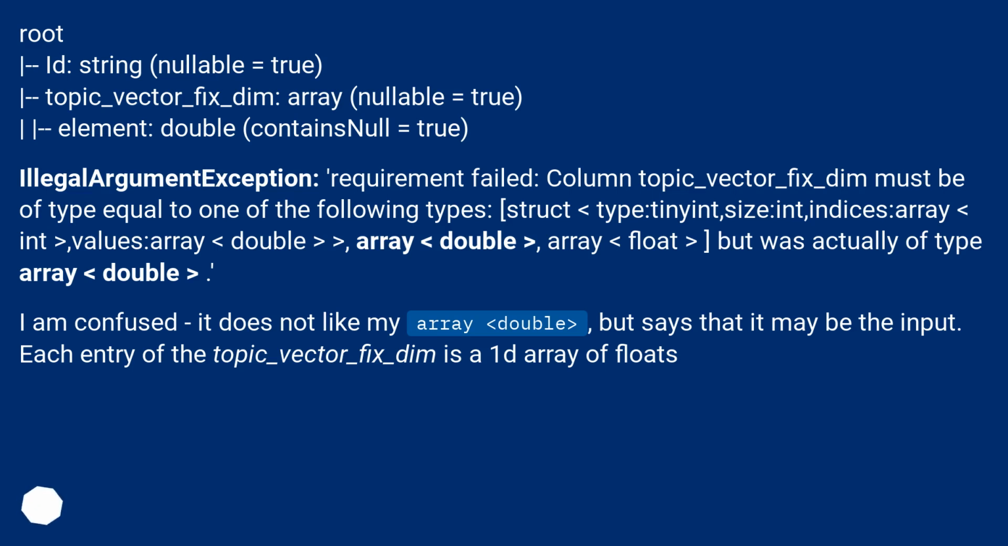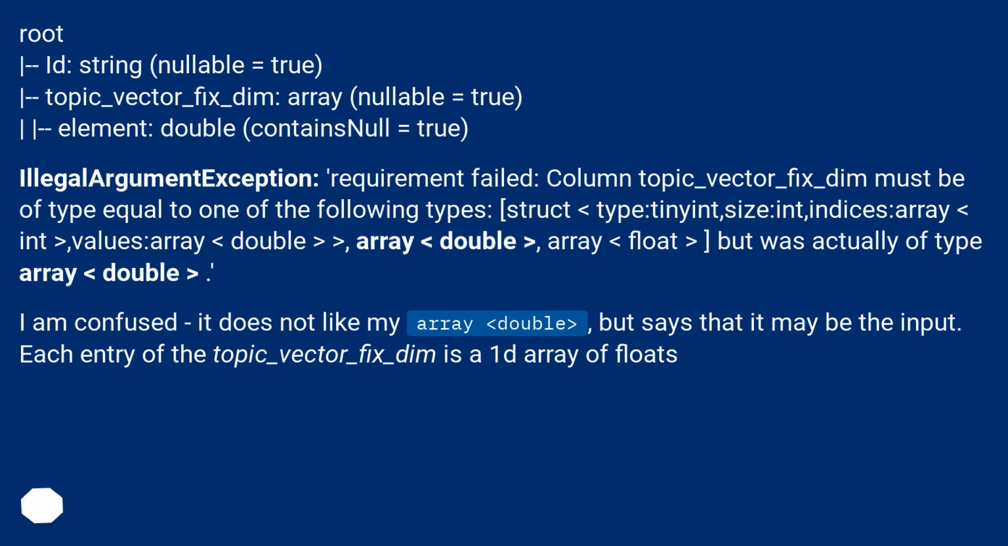IllegalArgumentException: requirement failed. Column topic_vector_fix_dim must be of type equal to one of the following types: struct<type:tinyint,size:int,indices:array<int>,values:array<double>>, array<double>, array<float>, but was actually of type array<double>.